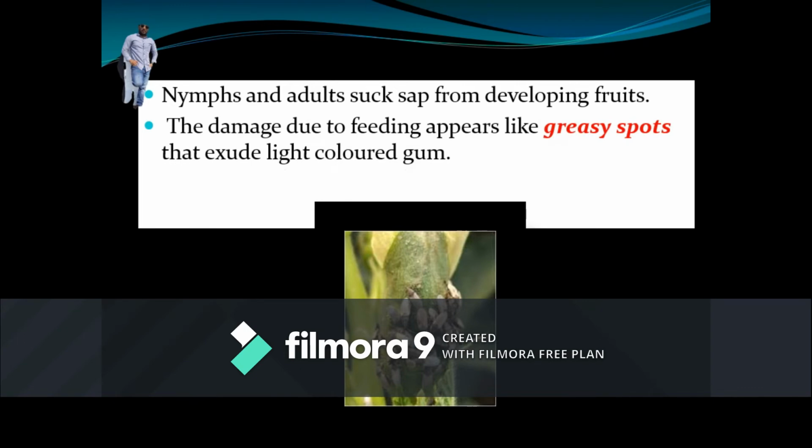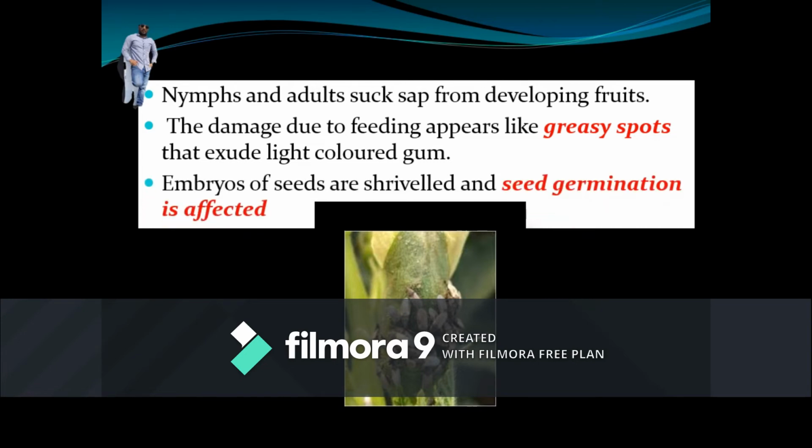Here the damage appears like a greasy spot due to emission of light colored gum. The species directly feed on embryos of the seed. Due to feeding, seeds become shriveled and seed germination is affected.